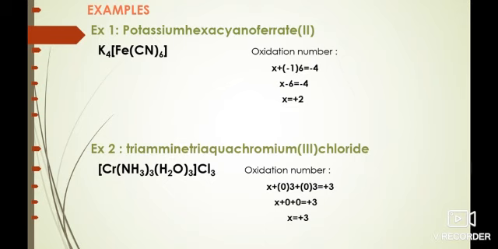Since each ligand carries minus 1 charge, the oxidation number of iron must be plus 2. We already calculated here. So we name it as potassium hexacyanoferrate(II). The common name of this compound is potassium ferrocyanide.